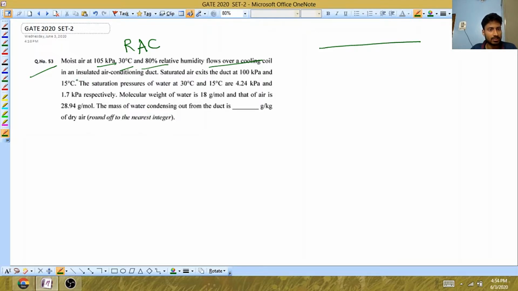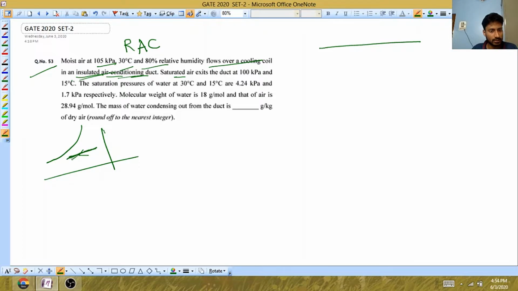and even the relative humidity will increase, because if you are moving on the psychrometric chart in this way, cooling is done.